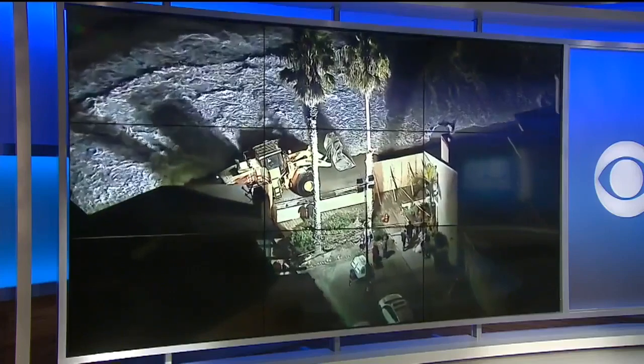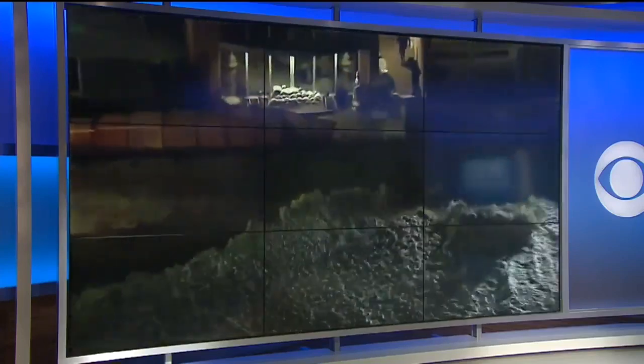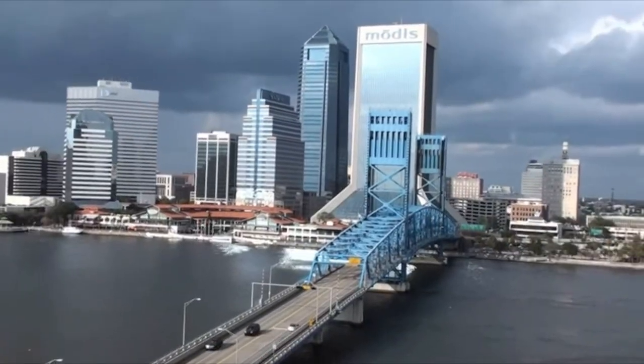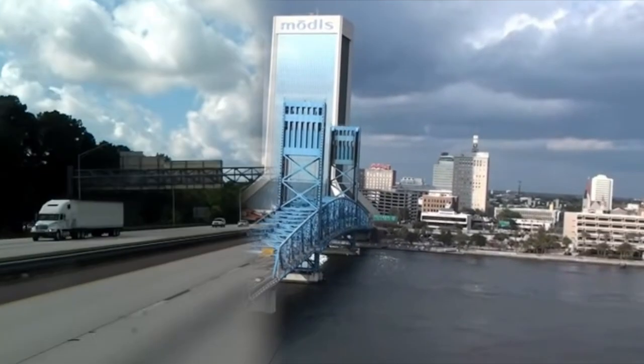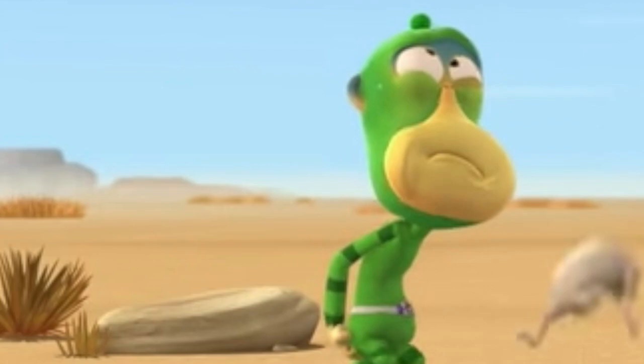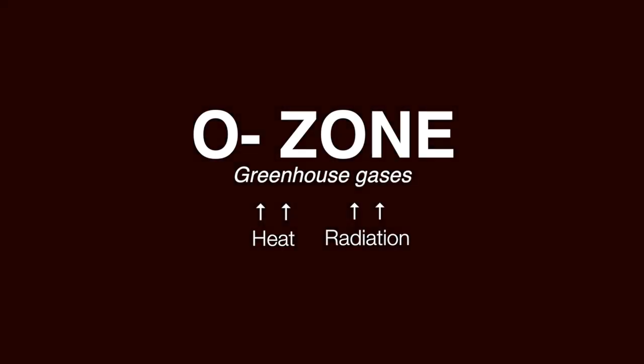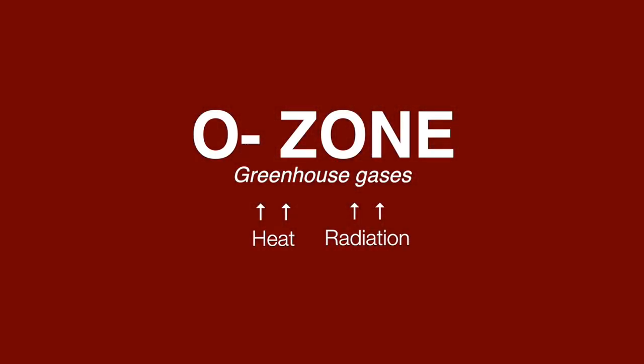Now to a dire warning about climate change. According to a new report, experts say that we have until 2030 to avoid catastrophe. In recent years, more greenhouse gases have begun to enter our atmosphere due to higher concentrations of human settlement, which create byproducts like carbon dioxide, carbon monoxide, water vapor, and even methane. These greenhouse gases become trapped underneath the ozone layer, absorbing heat and radiation, gradually warming up the air and subsequently changing the climate.